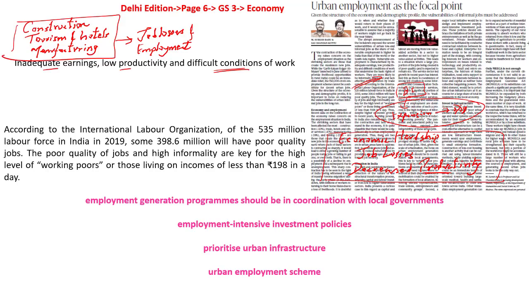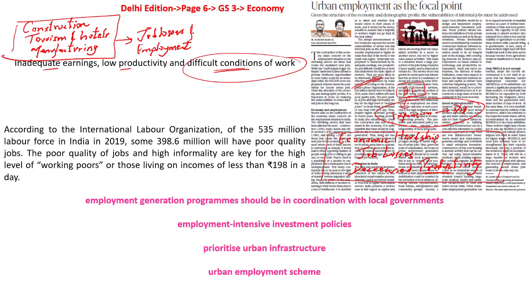They are very less likely to have any formal arrangements, whether it is a social security scheme, the PF, or voicing their opinion through effective organizations like trade unions or similar organizations. This might be present in general scenarios, but this is stripped off for all these people who have been working in such organizations. So inadequate earnings, low productivity and difficult conditions are some of the important features of vulnerable employment, and these people do not have much social security, and their working conditions are not decent as well.